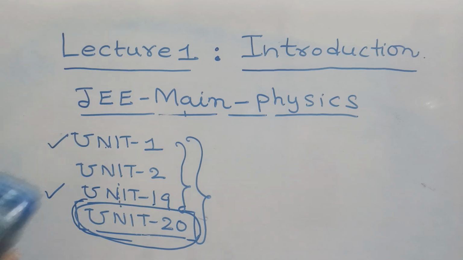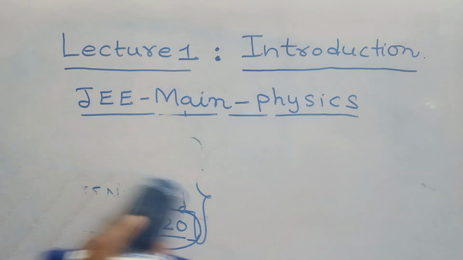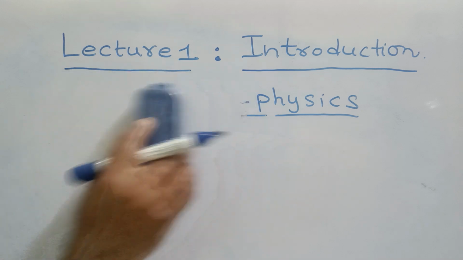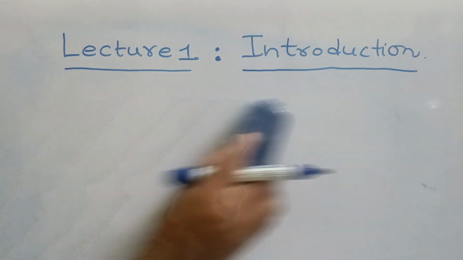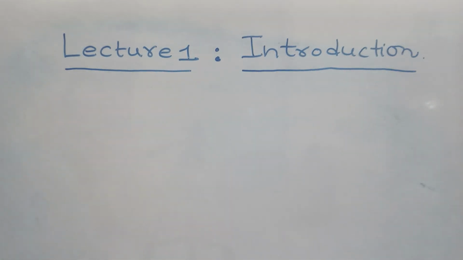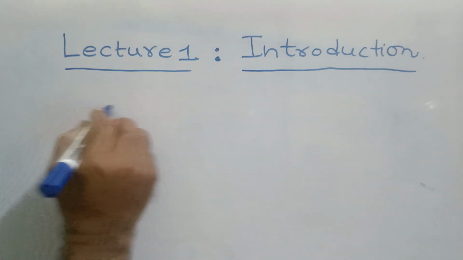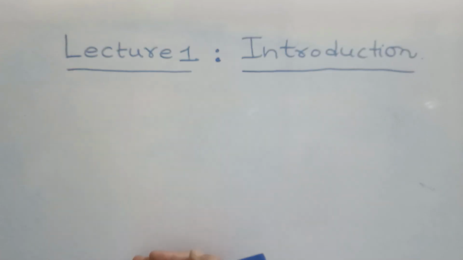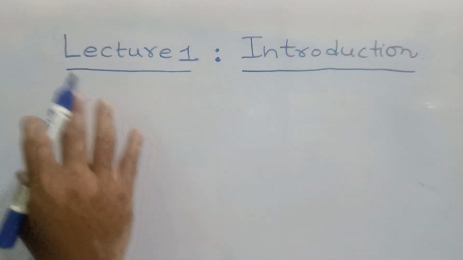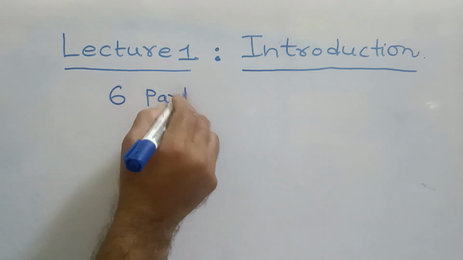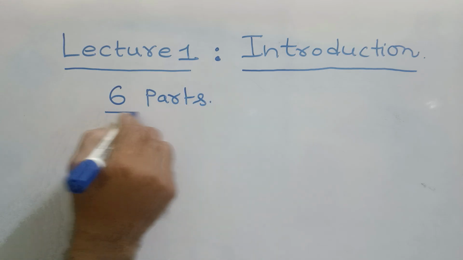The entire 20 units of this physics syllabus formulated by the NTA can be broadly classified, in a simple and brief manner, into six major parts, for our convenience.